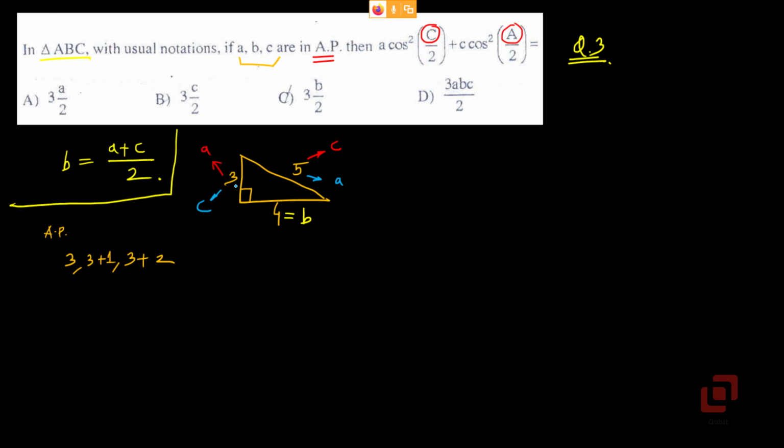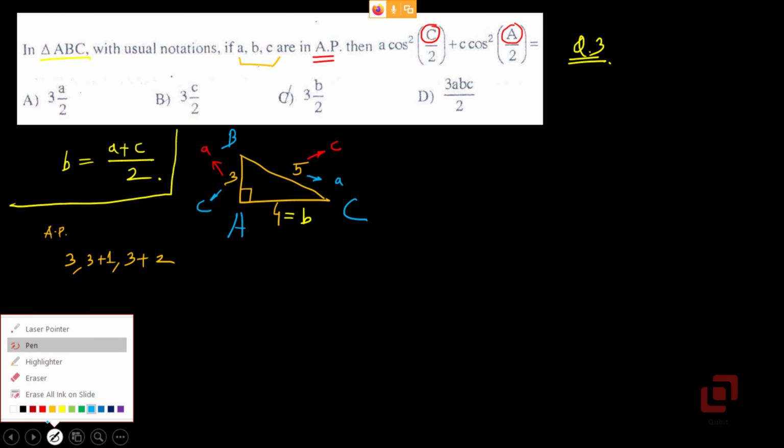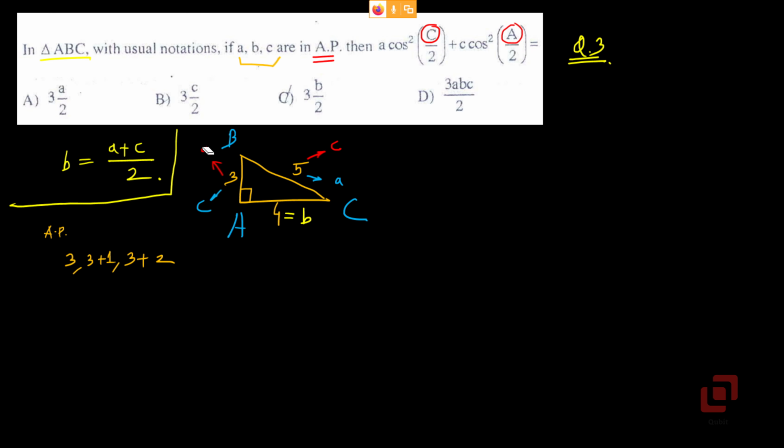Let's adopt the blue system. So this vertex will be C, this vertex will be B, and this vertex will be A. So the side opposite to A is the hypotenuse. Let me erase the red thing. Alright, now if A is 90 degrees, A by 2 will be 45.